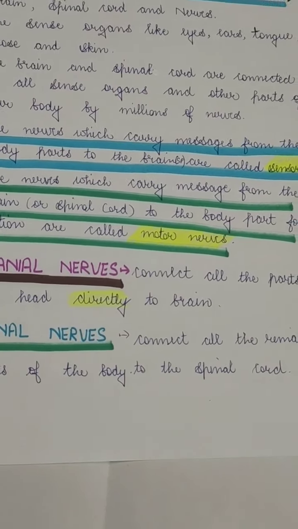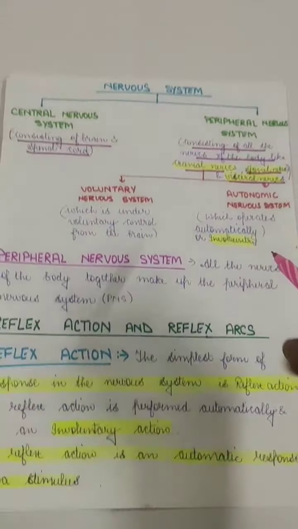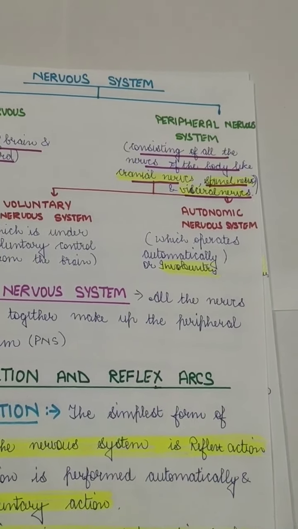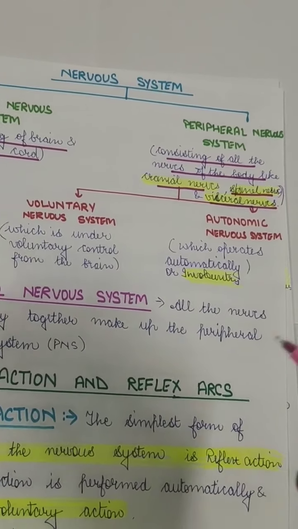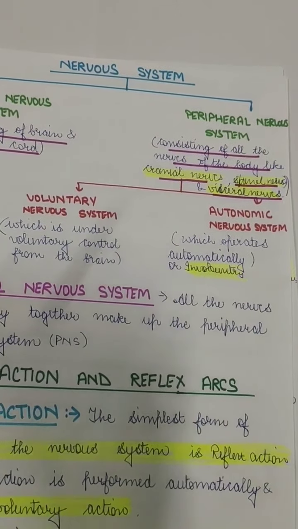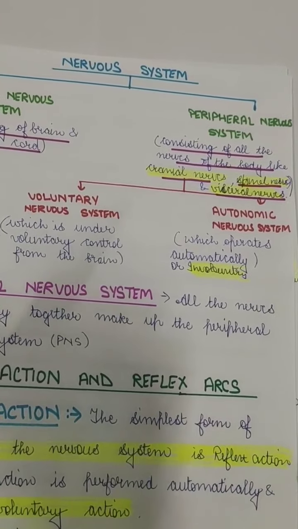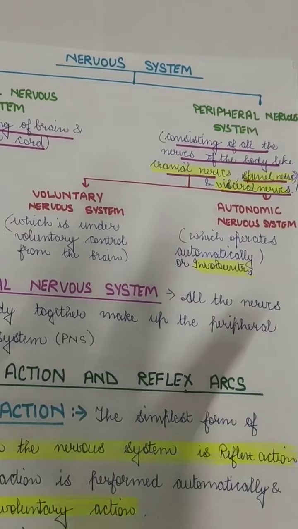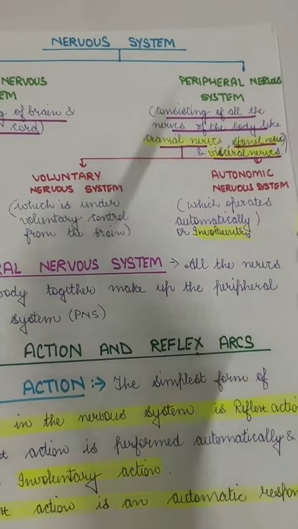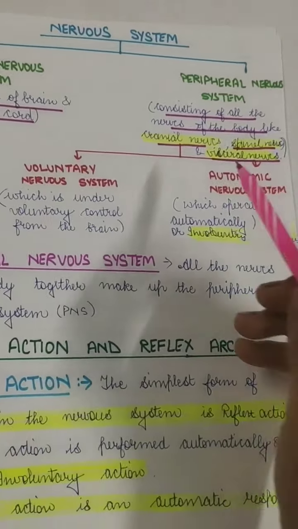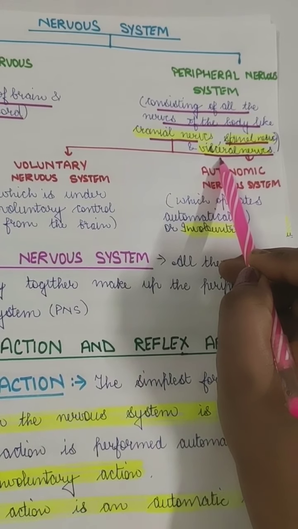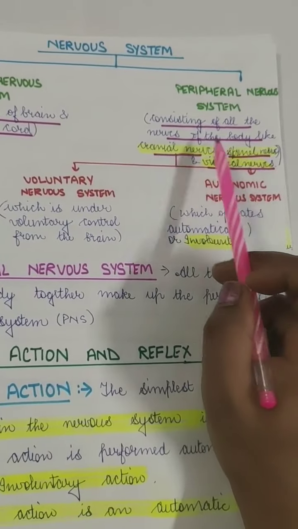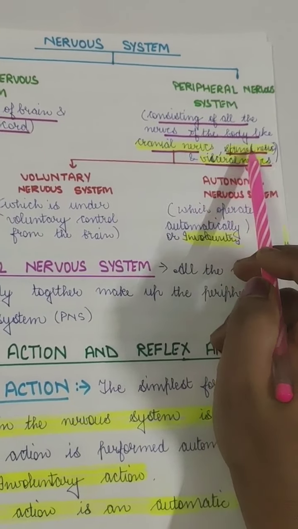So coming back to the topic, it is the peripheral nerves and the visceral nerves. Visceral nerves are those nerves which are connected with the spine or sometimes with the brain, but they are attached to the organs. So they are connected to the internal organs of our body. Because here we have to talk only about reflex arcs, we don't have to read about these visceral nerves, but they are present, because the peripheral nervous system has three types of nerves: cranial nerves, spinal nerves and visceral nerves.